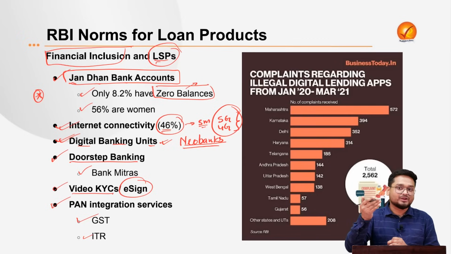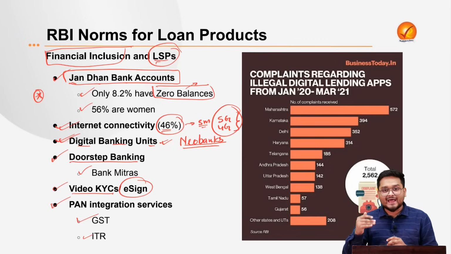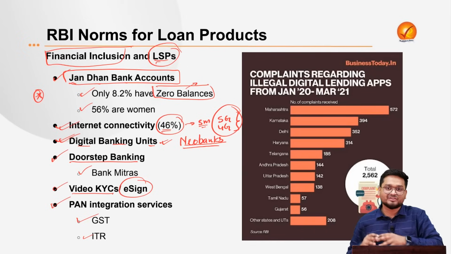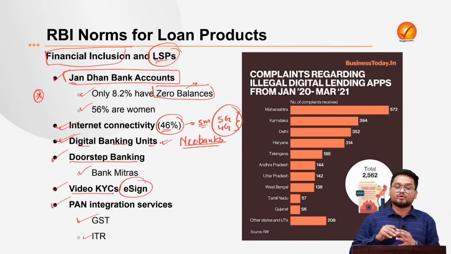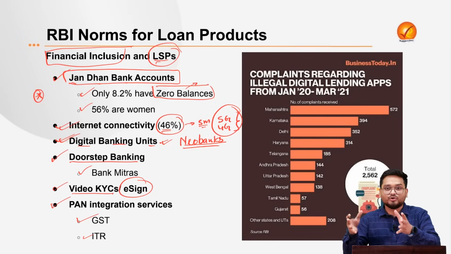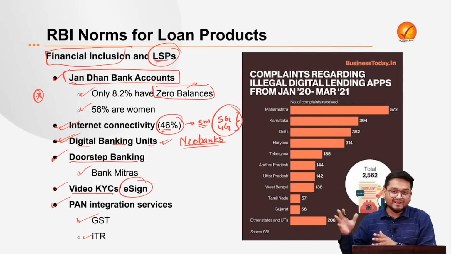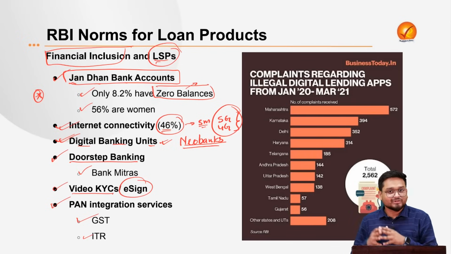And when they cannot pay the loans back, these illegal loan applications are calling the relatives and friends of the borrowers, totally defacing them and insulting them in front of people. And this is also leading to many mental health issues and even suicides in many sections of the population.